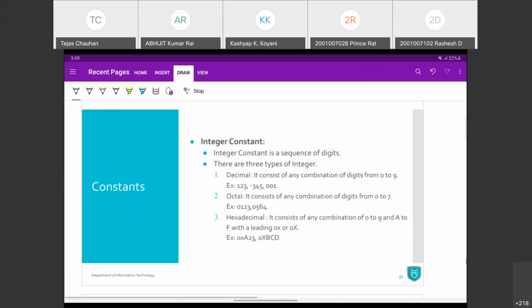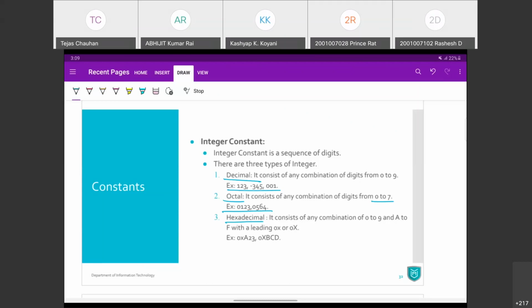If it is an integer constant, you all know that it can be positive, negative, any number. It can also be a hexadecimal or octal number. When we talk about numbers, it can be a decimal number, octal number, or hexadecimal number. Octal numbers have digits from 0 to 7, and are always prefixed with 0.